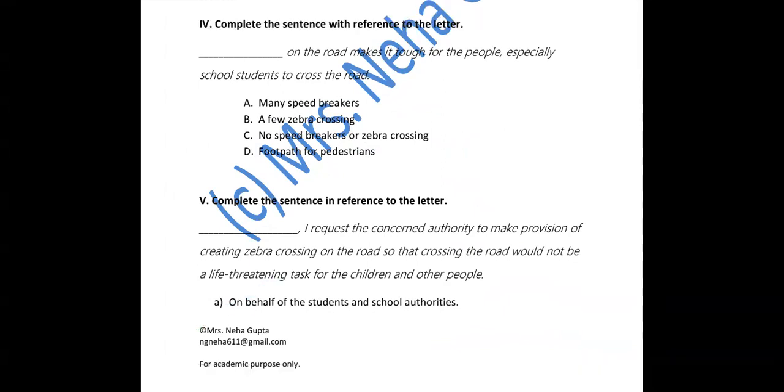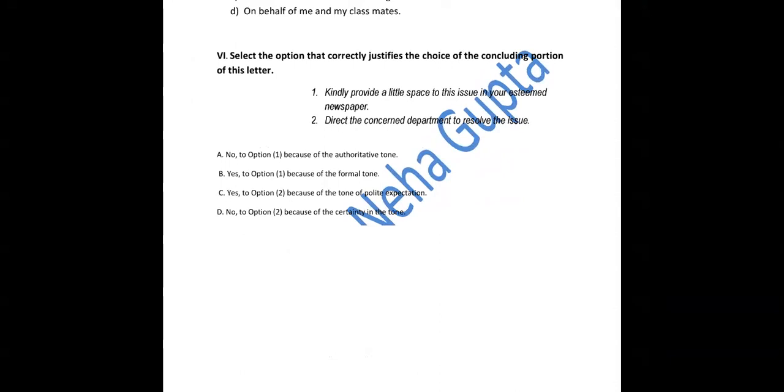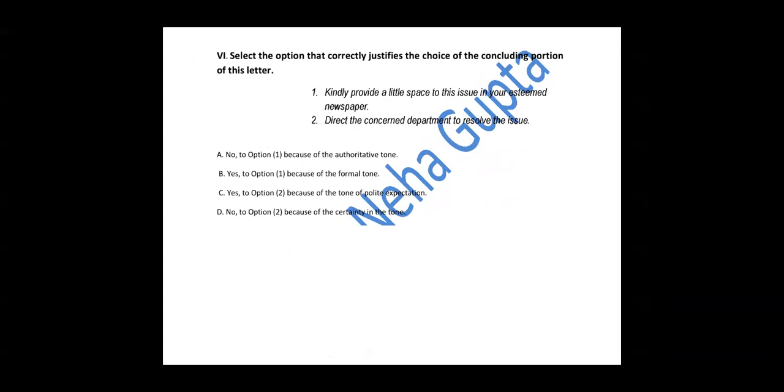Okay, I'm moving to the next one. Next question. Yes, the next question, the last question for this letter. Select the option that correctly justifies the choice of the concluding portion. So Anita should write the conclusion. So which choice is the best for her?